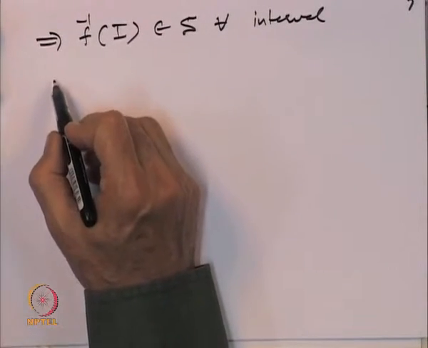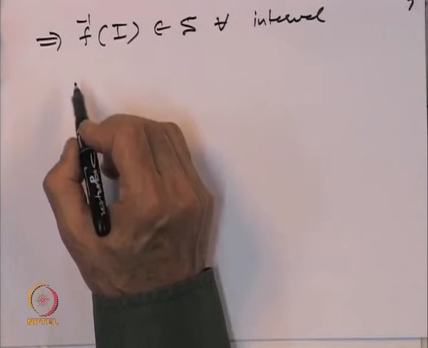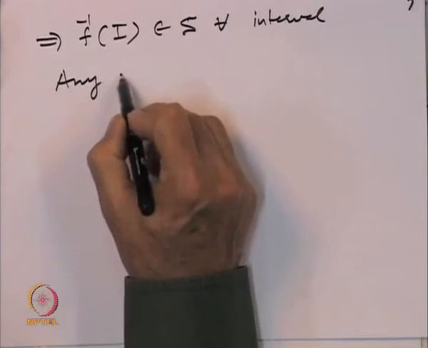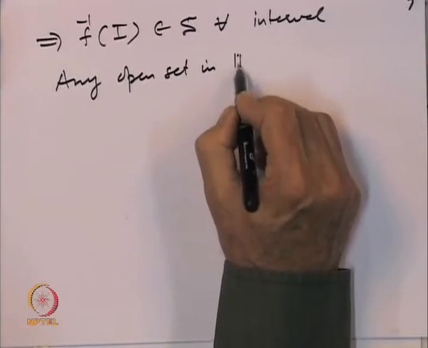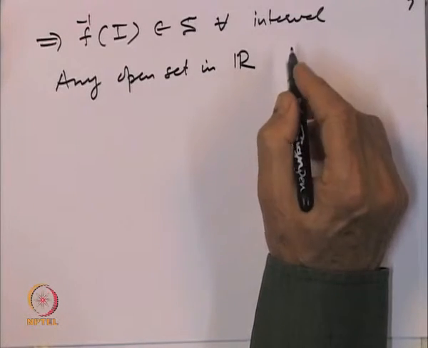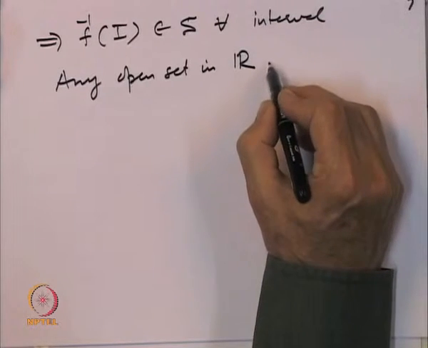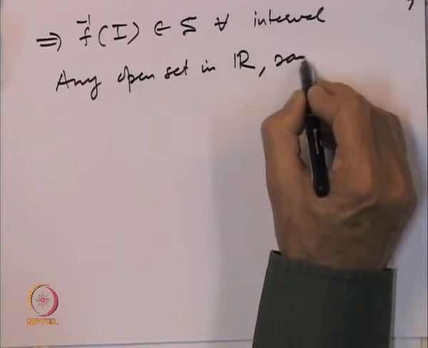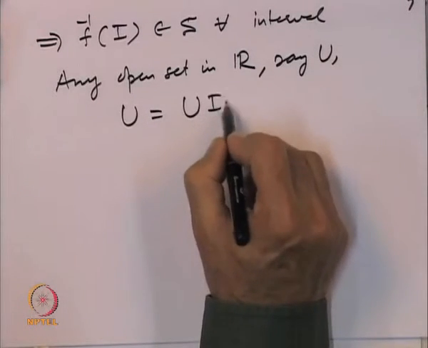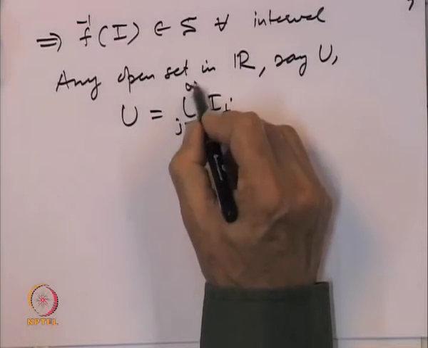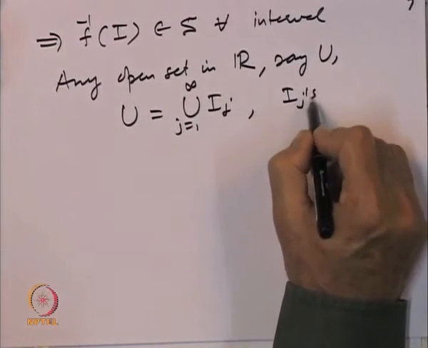Now, recall that in the real line, any open set in R is a countable union of open intervals. So if U is an open set in R, then U can be written as the union of I j's, j equal to 1 to infinity, with the I j's open.